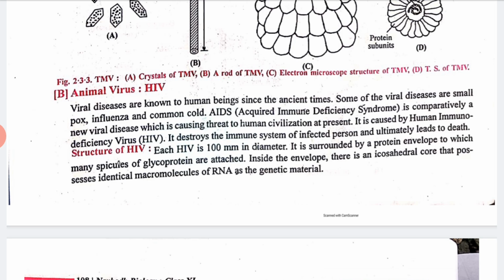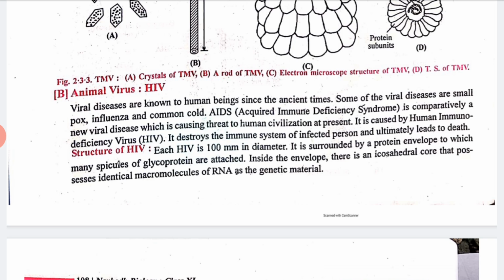Some of the viral diseases are smallpox, influenza and the common cold, and also AIDS, the full form of which is acquired immune deficiency syndrome. That is comparatively a new viral disease which is causing a threat to human civilization at present. It is caused by the human immunodeficiency virus.